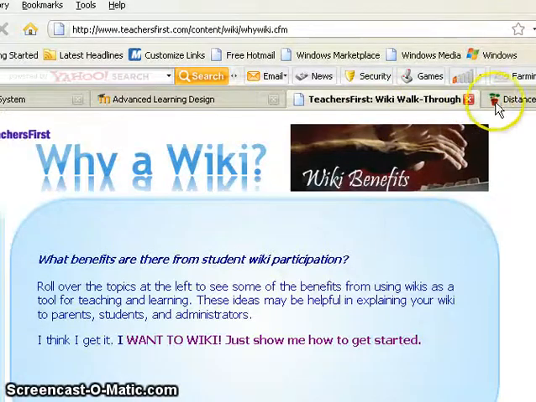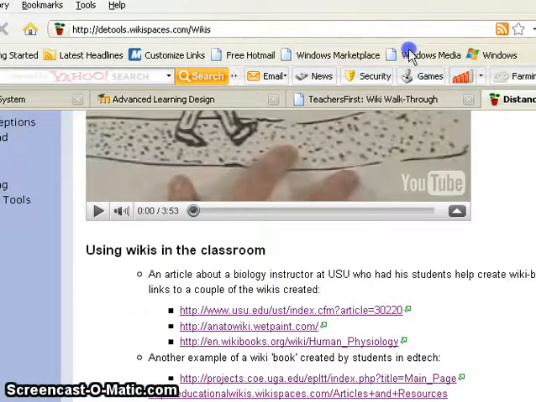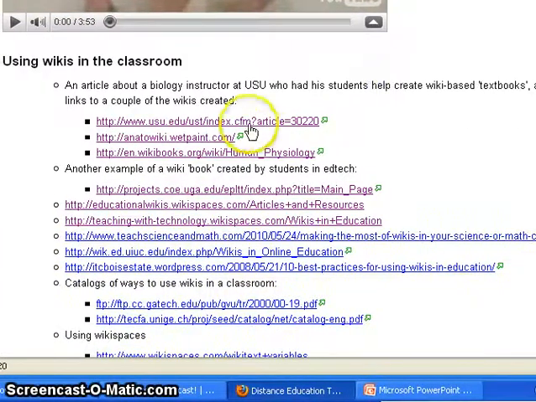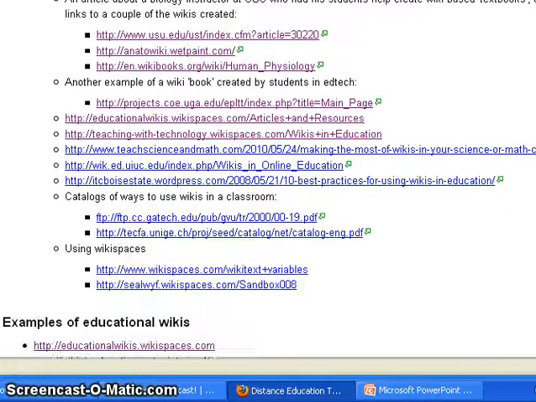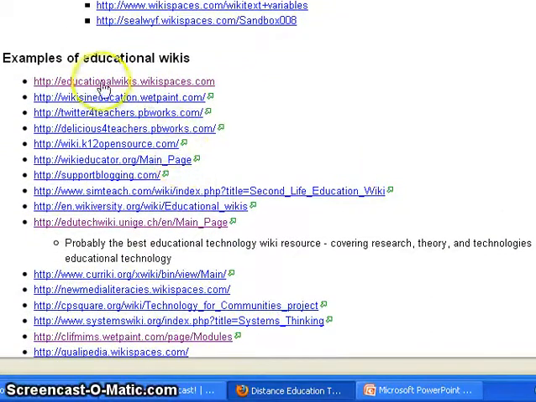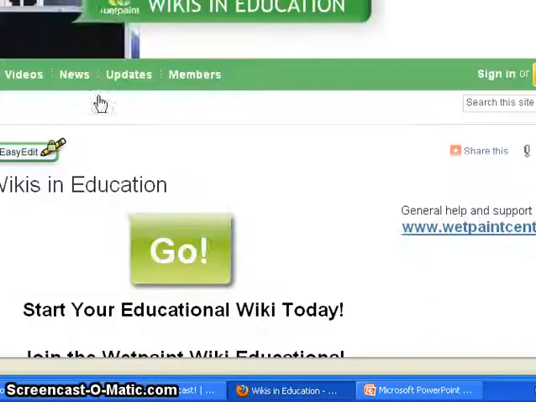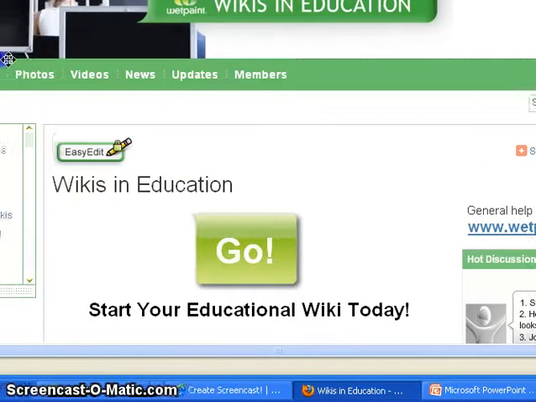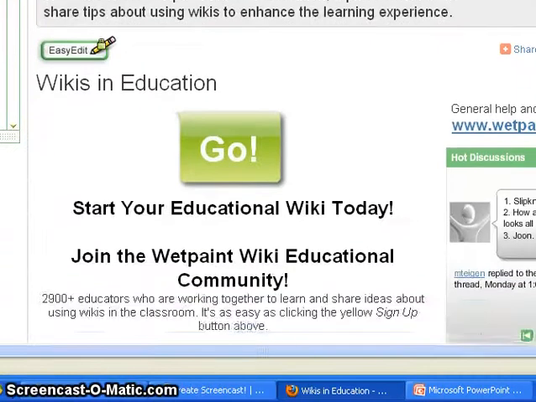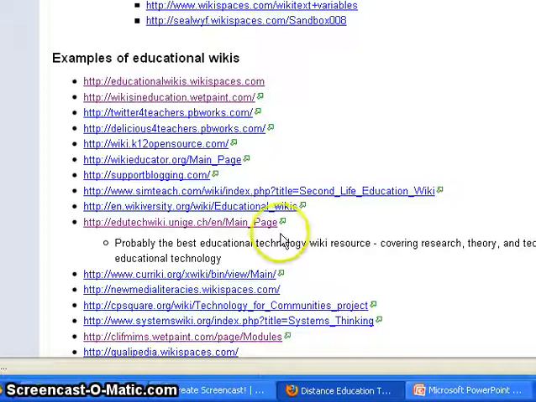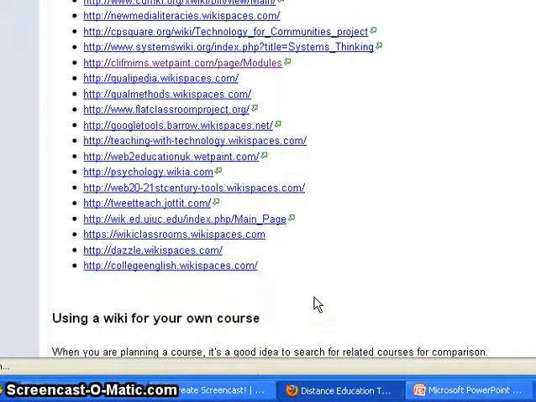Now as I go back to our distance education site, there are also a variety of websites on how you can use wikis in the classroom, and they are all identified right here in the center, that you could take a few minutes and explore. There are also examples of educational wikis and spaces that you could explore to see how other teachers, institutions, or agencies have used wikis in their classrooms, and take a peek at what some of the other educators are doing around the community.